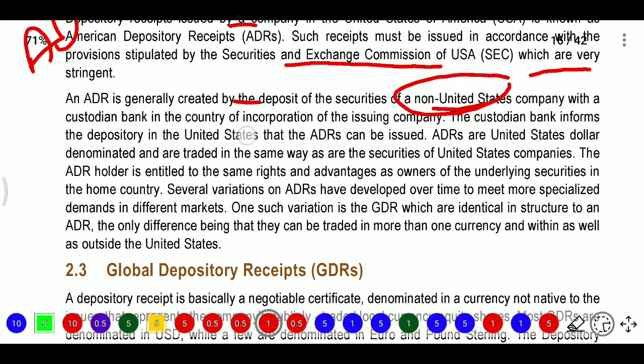For this purpose, the issuing company incorporates with a custodian bank, so they will use the help of the custodian bank. The custodian bank informs the depository in the United States that ADRs can be issued. ADRs are United States dollar denominated and are traded in the same way, with the advantages of owners of the underlying securities in the home country. Several variations will be there.